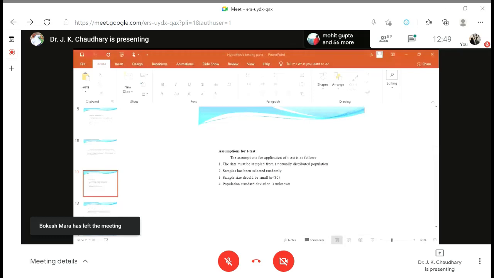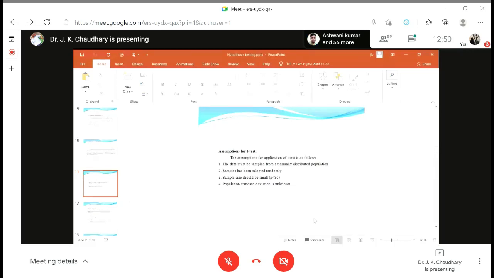In the normal distribution, the mean, median, and mode lie on the same point. The second thing is that skewness and kurtosis will be 0. In your internal assessment, one question is there: for a symmetrical distribution, the skewness will be 0. If the skewness and kurtosis are 0, then that population will be symmetrical or normal distribution. Normally we say normal distribution means the mean is 0 and variance is 1. That we say normal distribution.